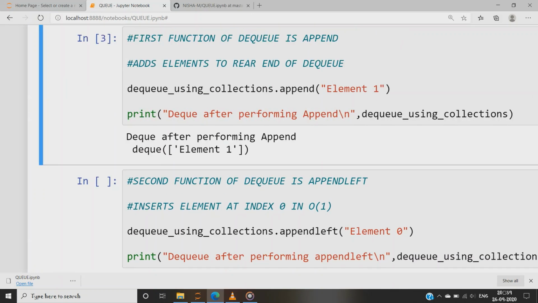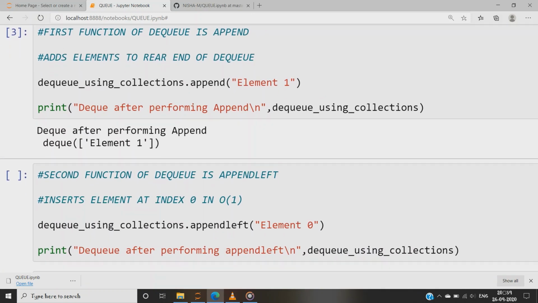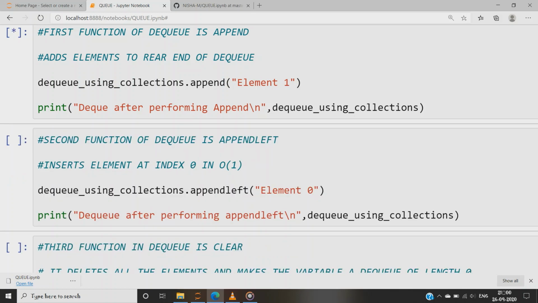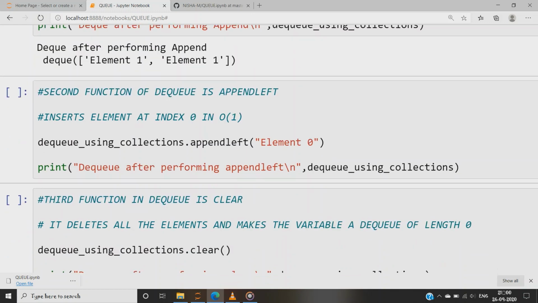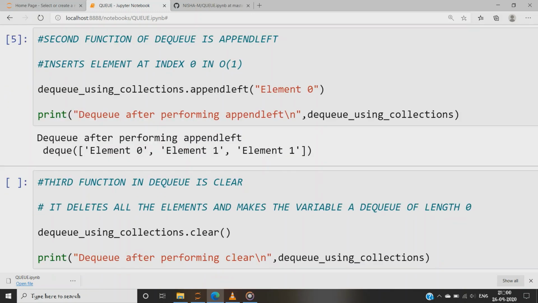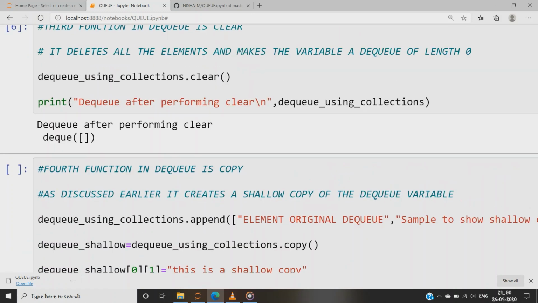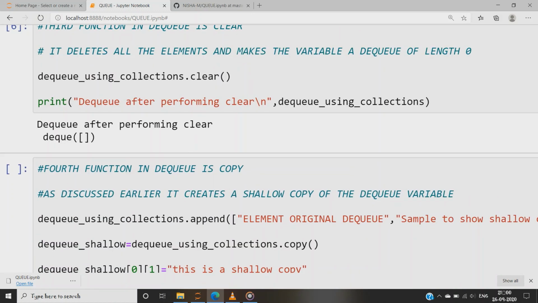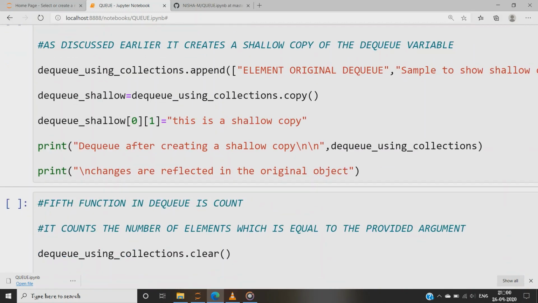Now there is a dozen of functions applicable on this DQ, which stands for double-ended queue, and we'll discuss them all now. To begin with, we have append function, which inserts the element x to the right side of the DQ. There is append left in DQ as the name suggests. It inserts x to the left end of the DQ. We have clear, which would remove all the elements from the DQ, leaving it with length 0.